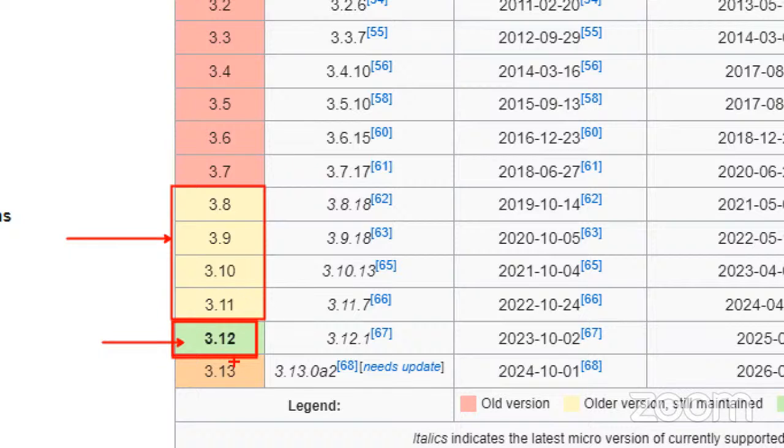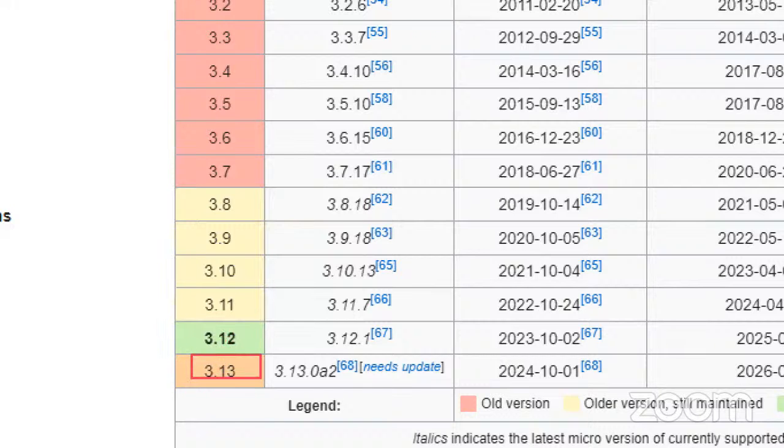Parallelly, they are also developing the 3.13 version. Right now 3.12 is released, and 3.13 is under development. They are planning to release it in October 2024. So 3.12 was released in October 2023, and next year in October they are planning to release the next one.